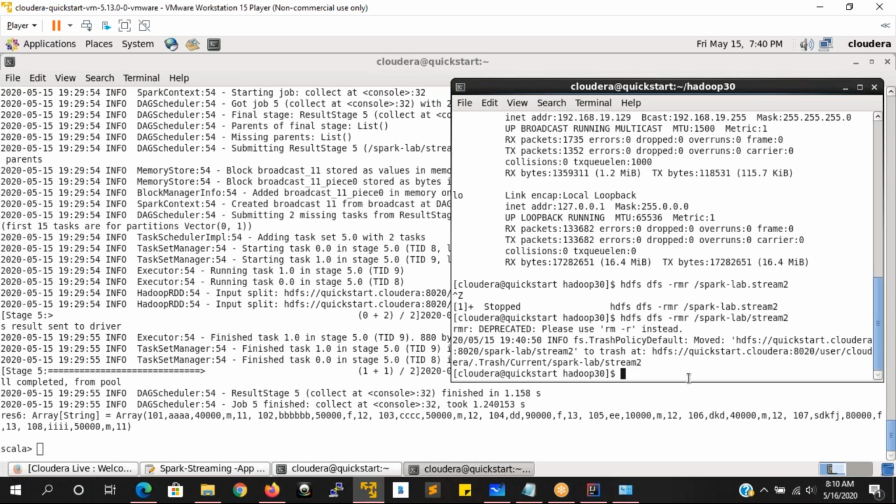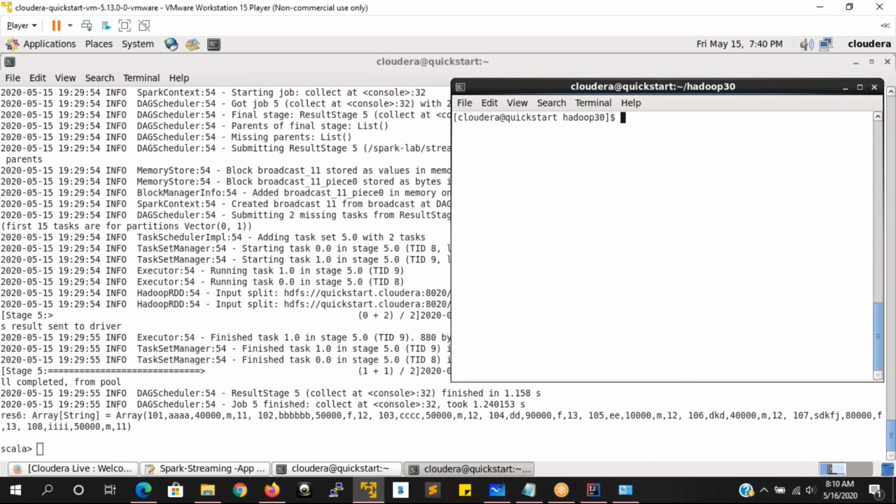It is completely removed and moved to the trash. Now I'm creating a directory with dfs -mkdir, spark-lab, and in this I'm going to create a directory stream2, and I'm keeping it like this only.